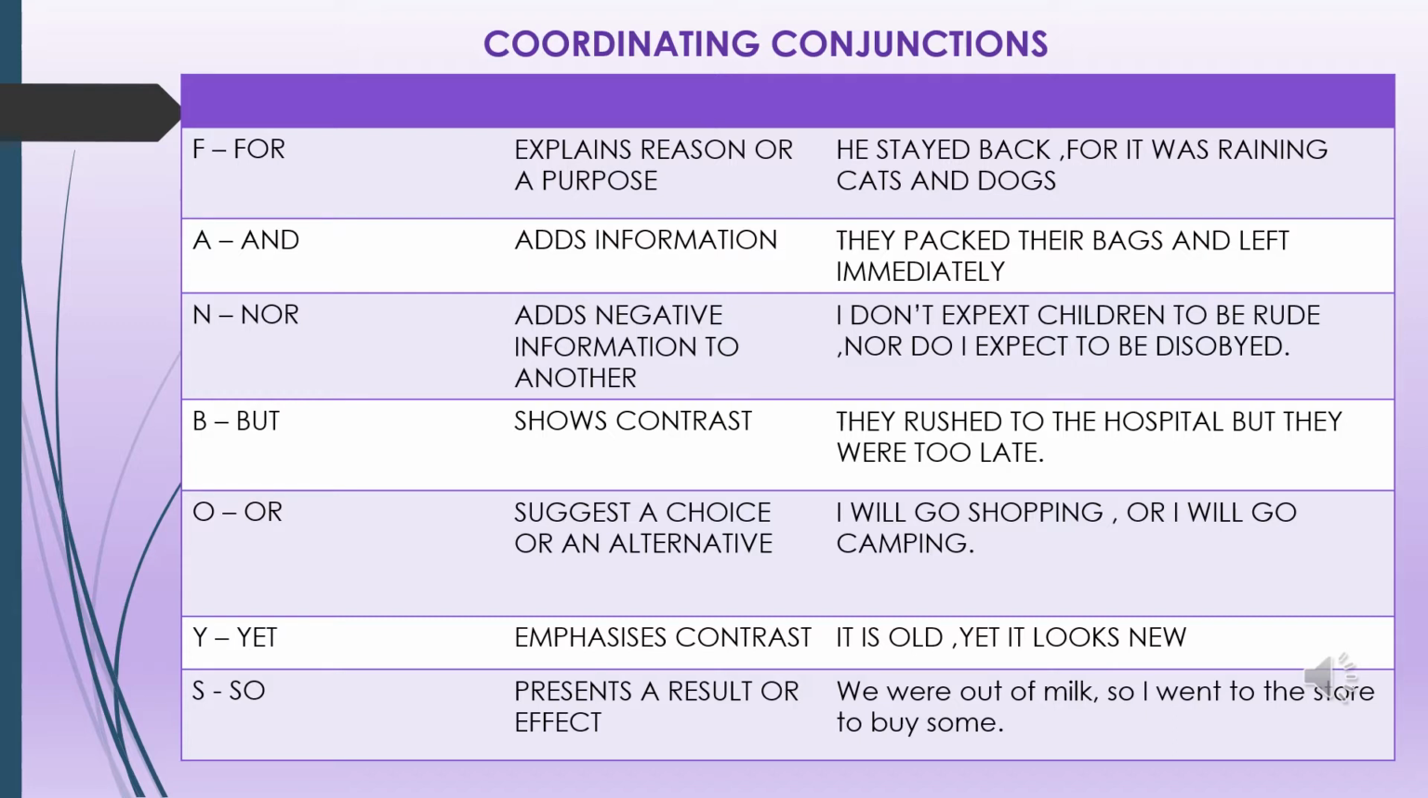BUT is used to show the contrast, OR is used to give a choice, YET is used to emphasize that contrast. SO is used to present a result, like we were out of milk, so I went to the store to buy some. Here it is mentioned that SO is used to give the result of that action, the result of that main clause. So that is FANBOYS.